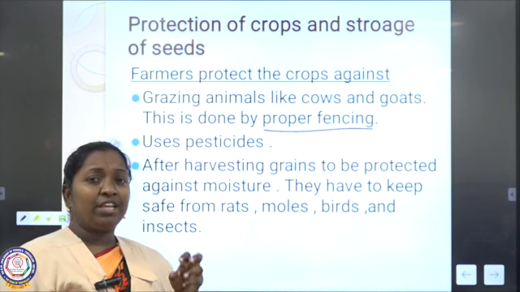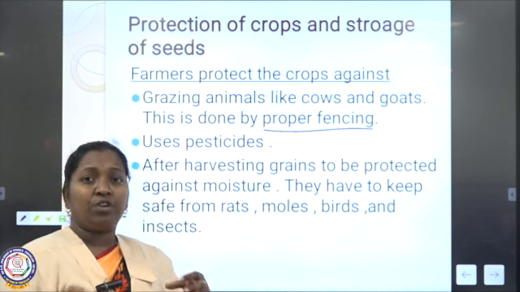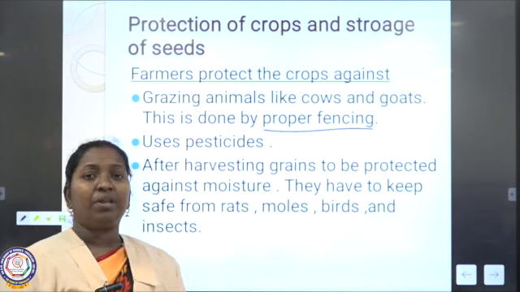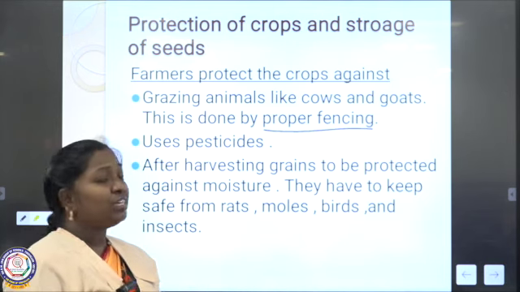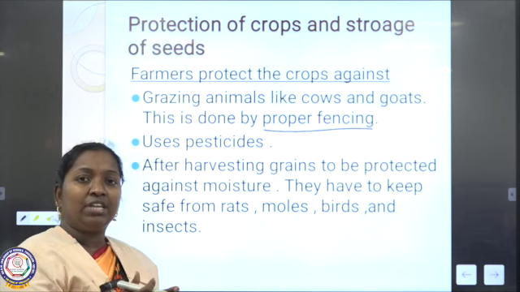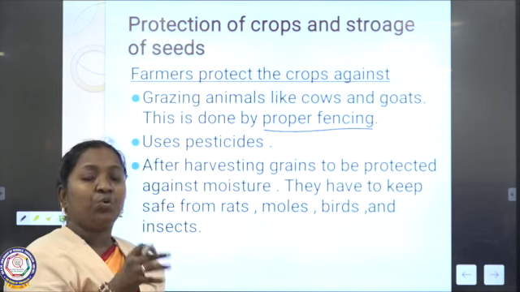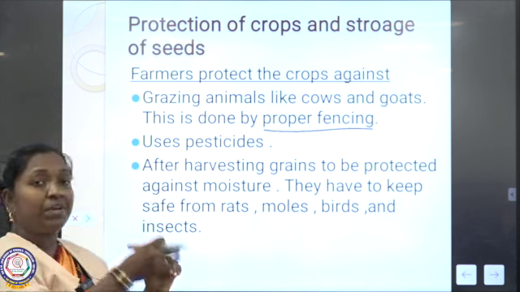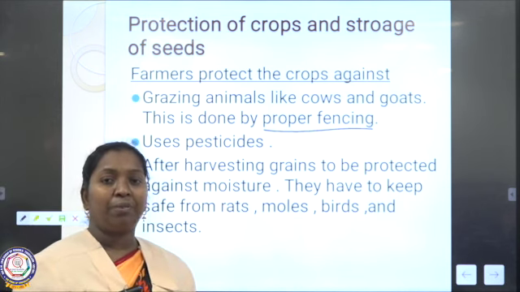Why? If they do not use pesticides, caterpillars, cockroaches and many other things will eat the leaves of the plants. After that the plant cannot produce, and it will affect the production. That's why they spray pesticides on the plants.